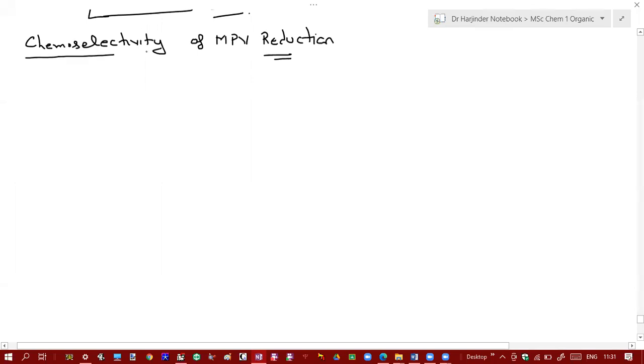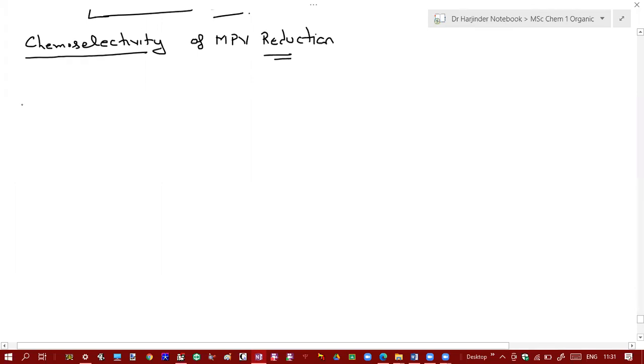Let us discuss the chemoselectivity of Meerwein-Ponndorf-Verley reduction. Now this reaction is highly chemoselective.